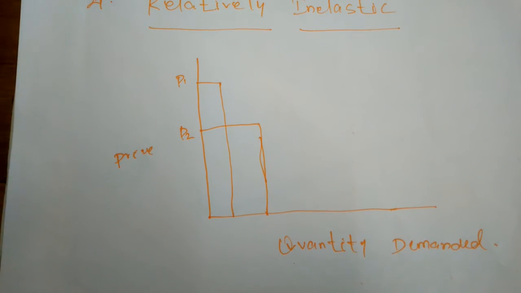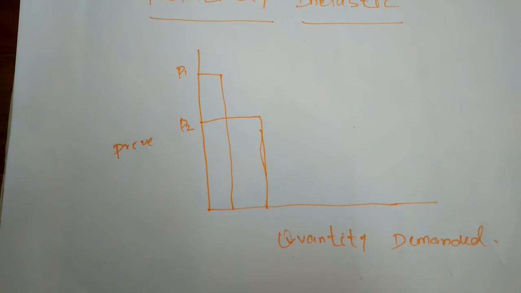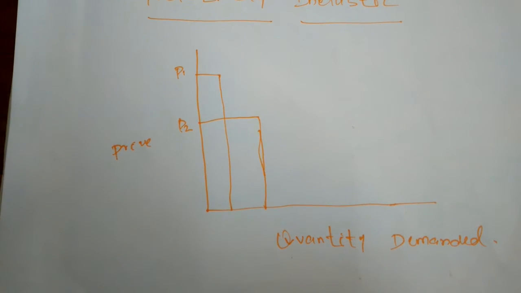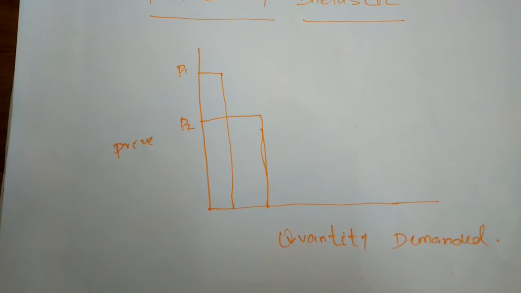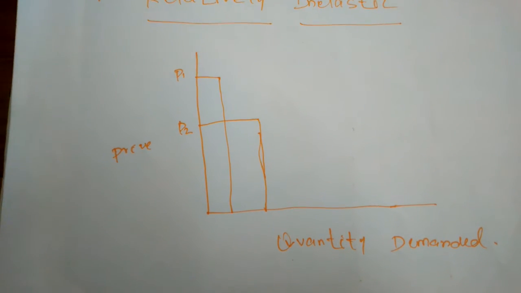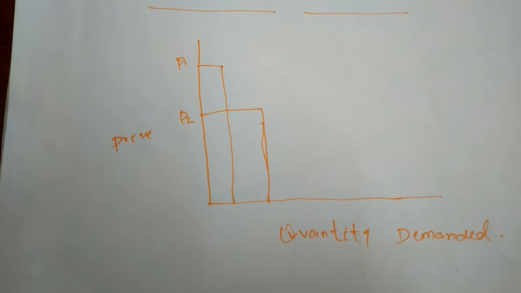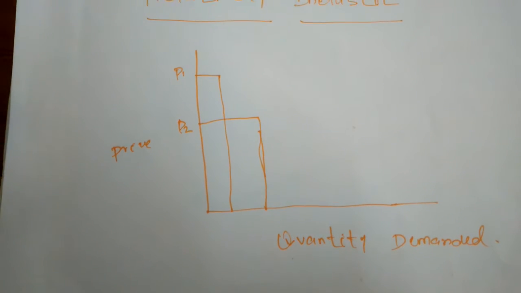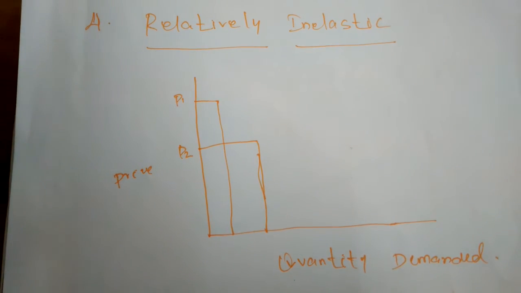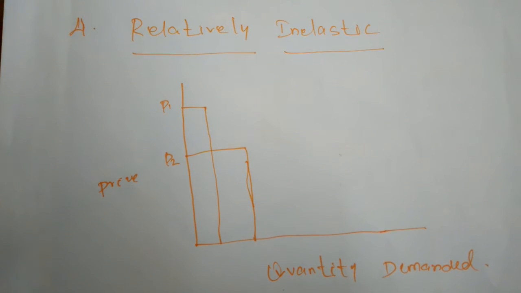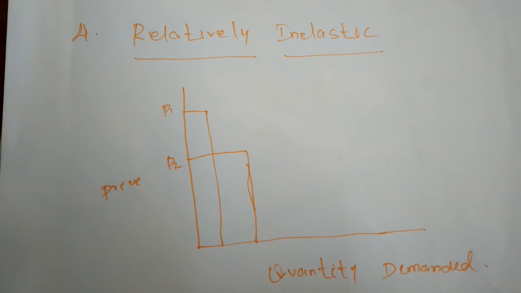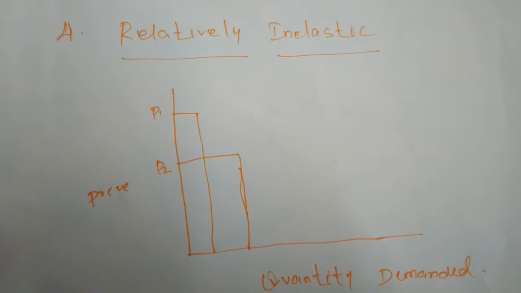So for example, now we are going to the market and we want to purchase mango only. But when we ask the price of orange, the price of that orange is very cheap. Then, because of the cheap rate only, we will purchase just half a kilo or 1 kilo. So if the demand increases only because of the cheap level, that is called relatively inelastic. The quantity demanded will increase by less than the change in the price of that commodity.